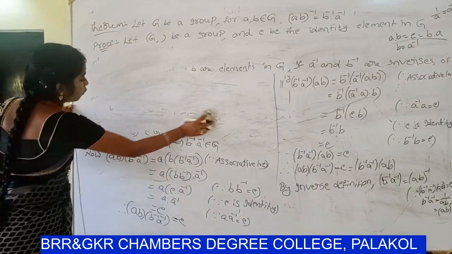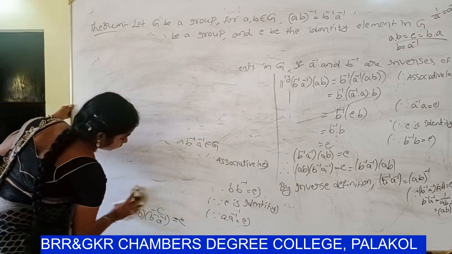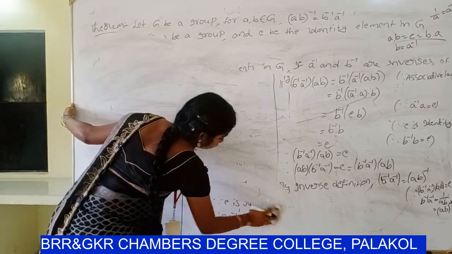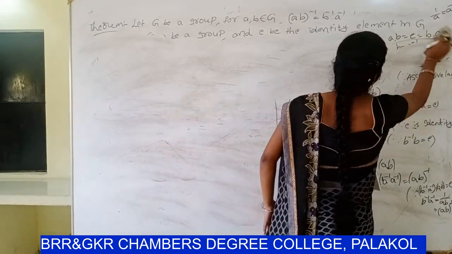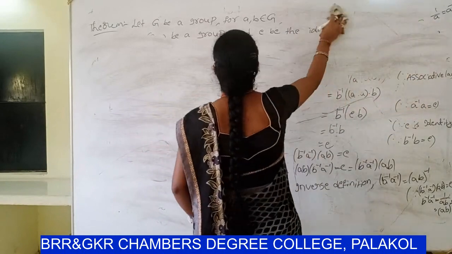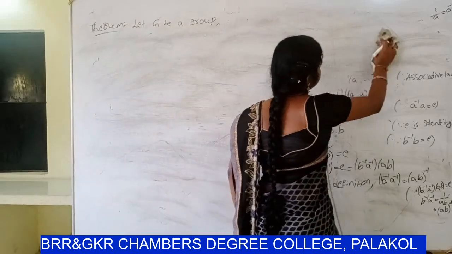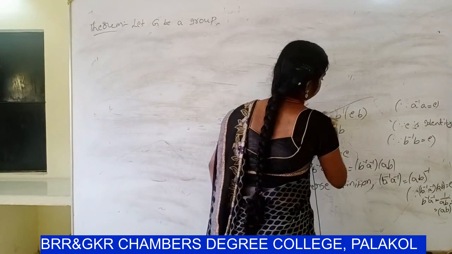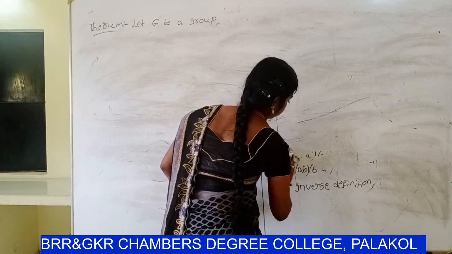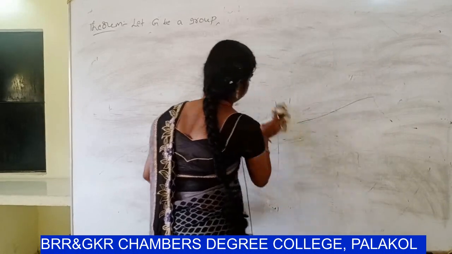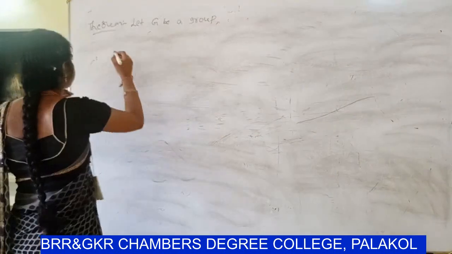And next, one more theorem. Let Z be a group.